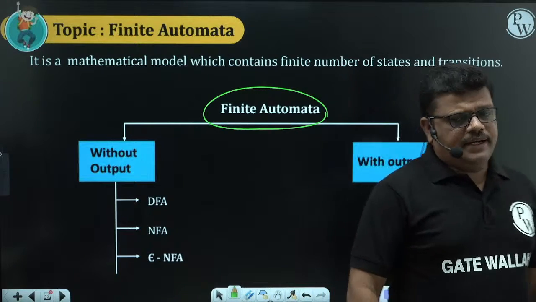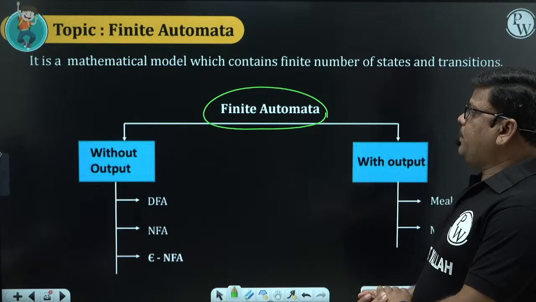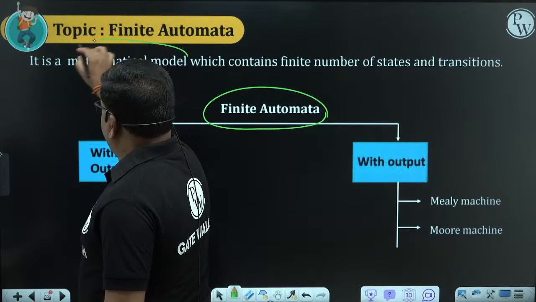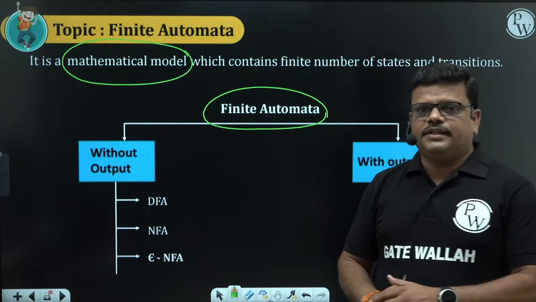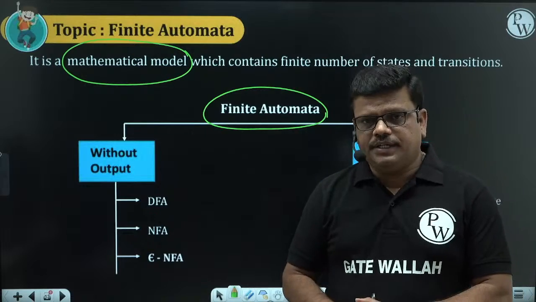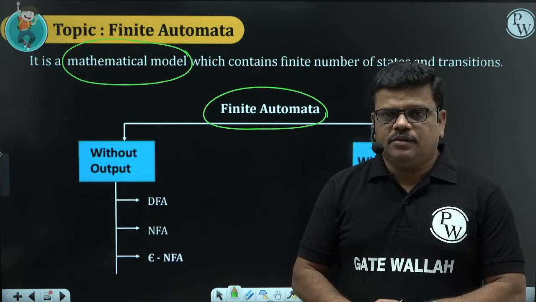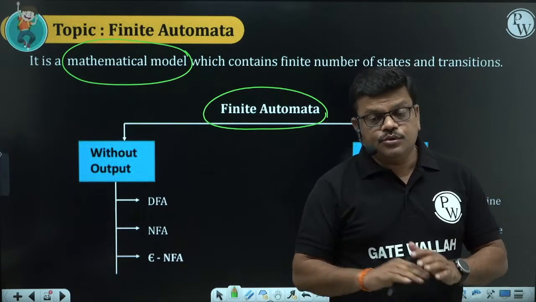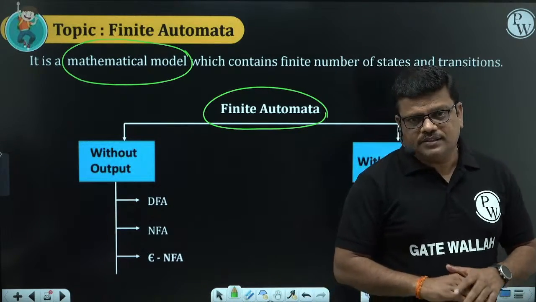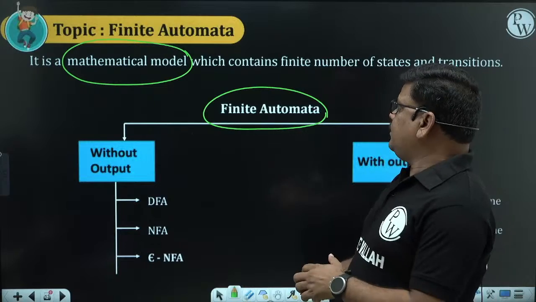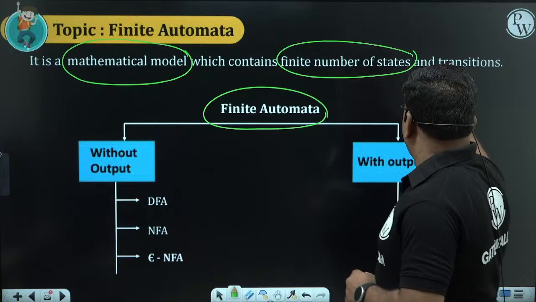So what is this finite automata? See the definition. Finite automata is a mathematical model. Not only finite automata, throughout this subject theory of computation, whenever we study the definition of any automata, for example push down automata, the first sentence is like this: push down automata is a mathematical model. Turing machine is a mathematical model. Every definition starts like this only. It is a mathematical model which contains a finite number of states and transitions.